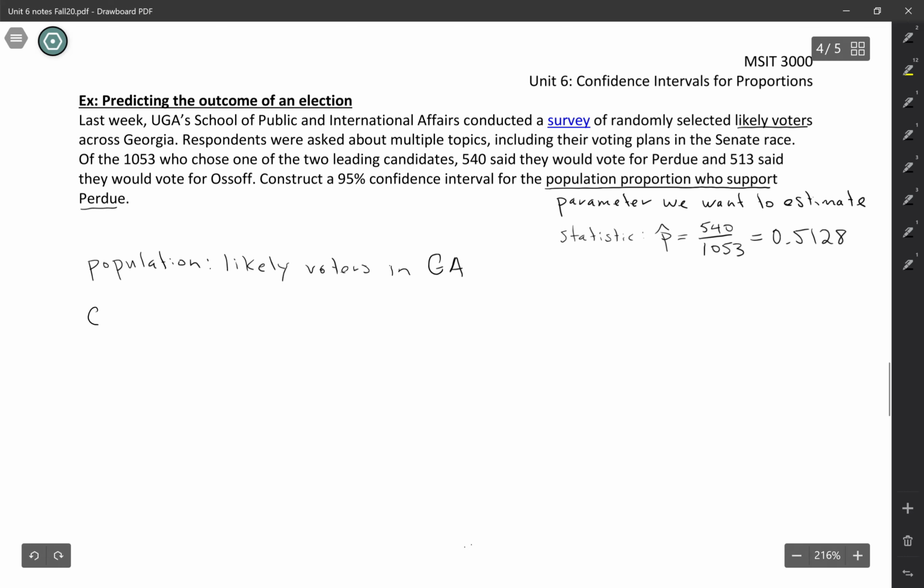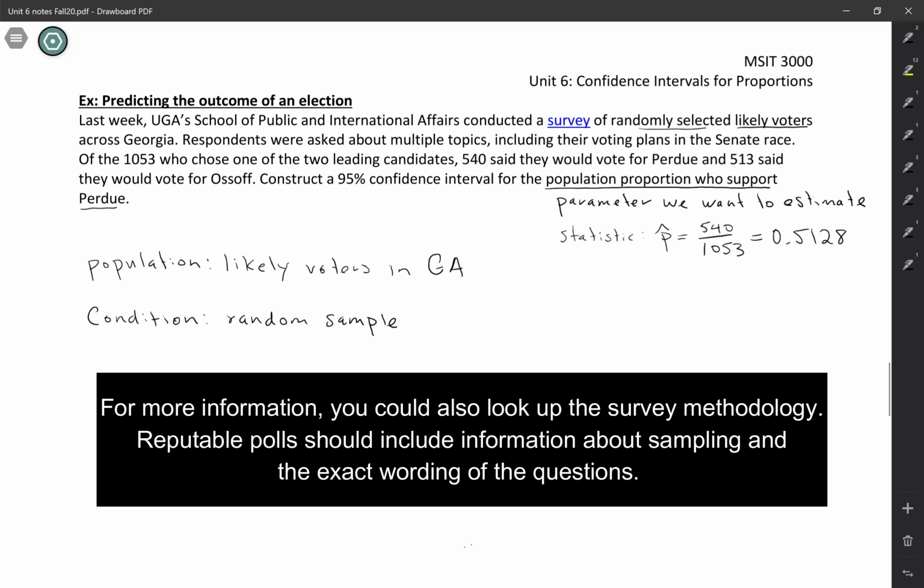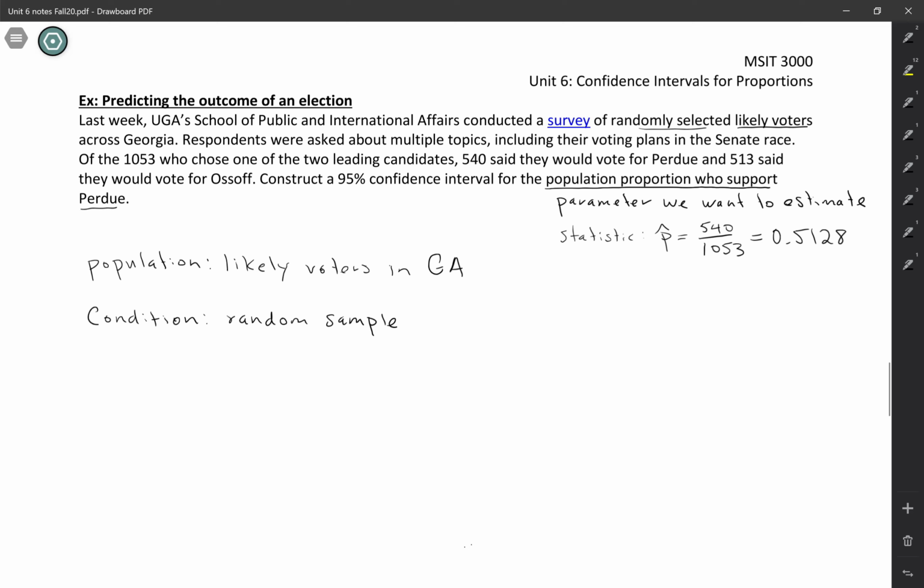So let's check our conditions. The first condition is that we need to have a random sample. So we can see here that these likely voters were randomly selected. Remember that the margin of error is not going to correct any sampling or survey issues. So we just kind of have to assume here that the random sample was carried out appropriately and also that they did a good job of figuring out who the likely voters were. But we're going to assume that UGA did a good job with that and that our random sample condition is met.